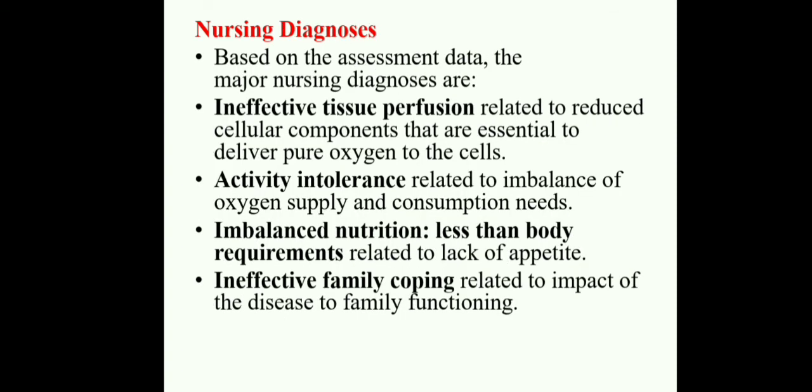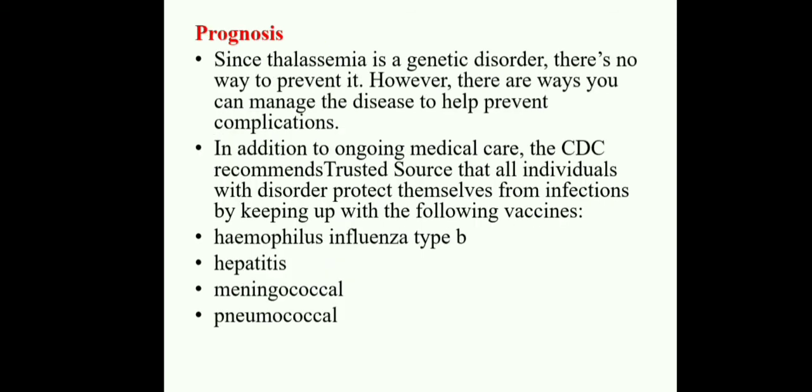And coming to the nursing diagnosis, based on the assessment data, the major nursing diagnoses are: ineffective tissue perfusion related to reduced cellular components that are essential to deliver oxygen to the cells. Activity intolerance related to imbalance of oxygen supply and consumption needs. Next one is imbalanced nutrition, less than body requirements, related to lack of appetite. Ineffective family coping related to impact of disease on family function. These are the nursing diagnoses.